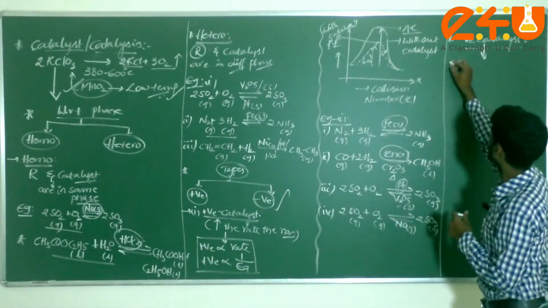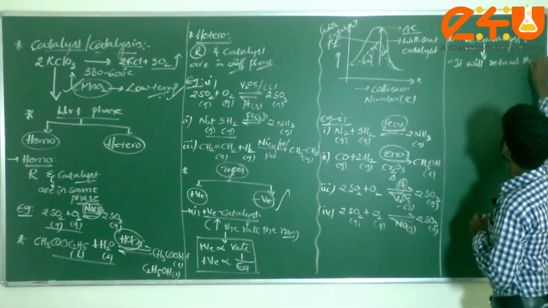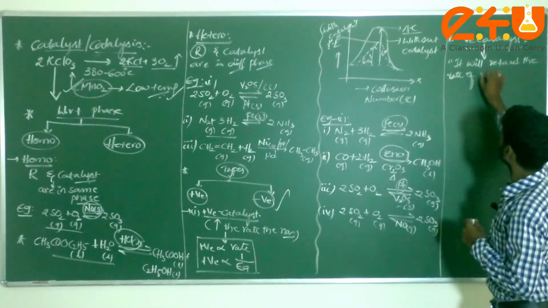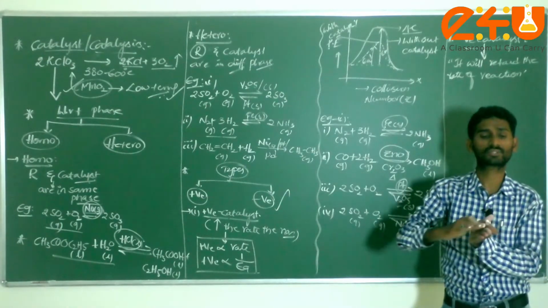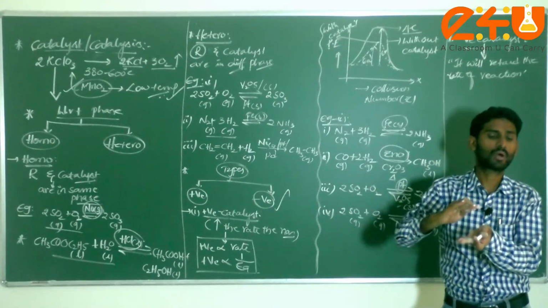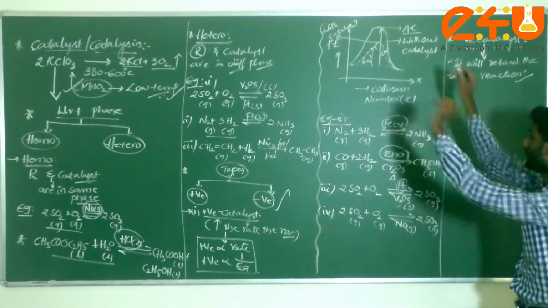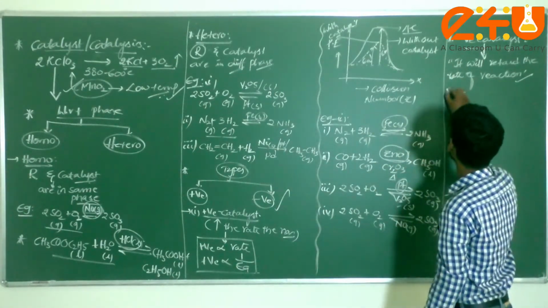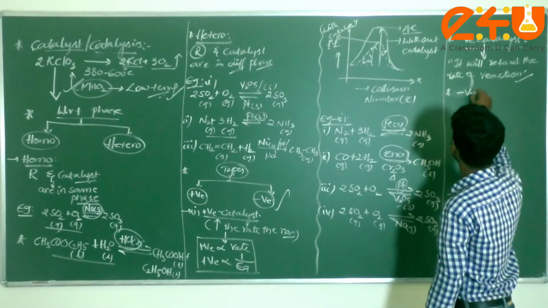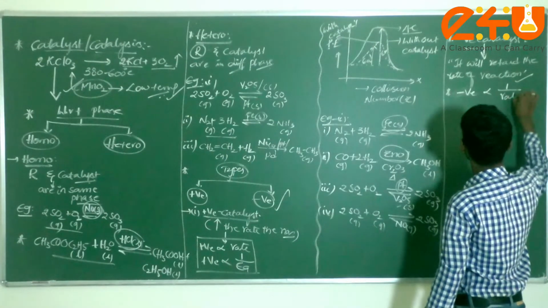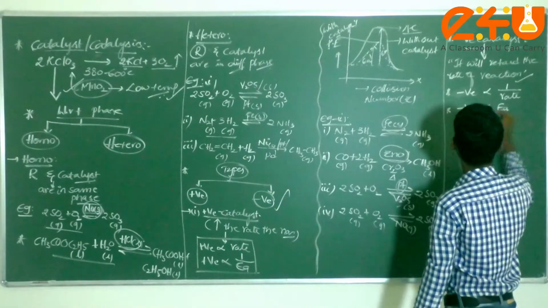Very important here: it will retard the rate of reaction. Retard means what, dear students? If a positive catalyst is increasing the rate, this will stop the reaction, or else just slow down the rate of the reaction. That is known as a negative catalyst. For the negative catalyst, I can write some points here. The negative catalyst is inversely proportional to the rate of the reaction, and the negative catalyst is directly proportional to the activation energy.